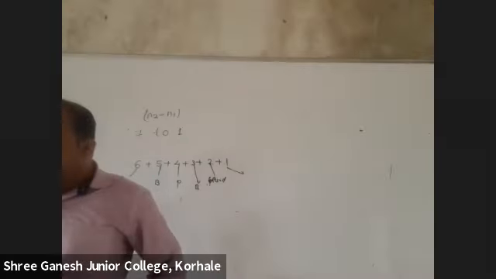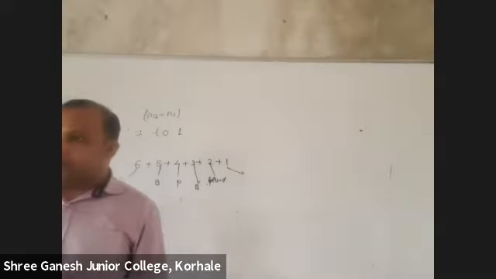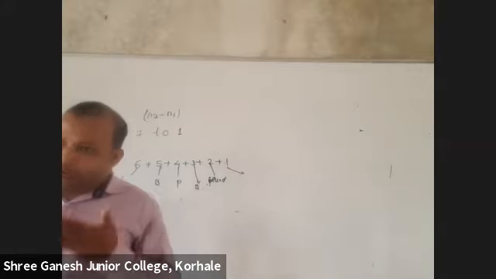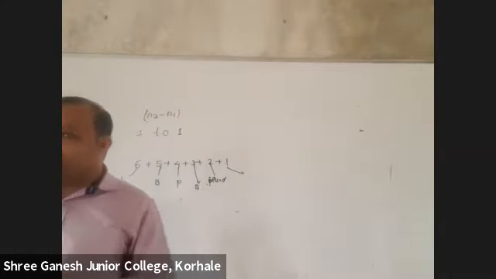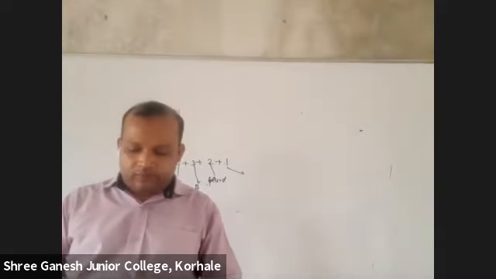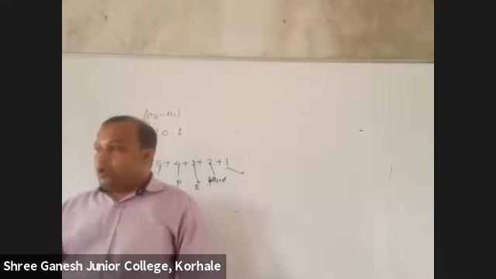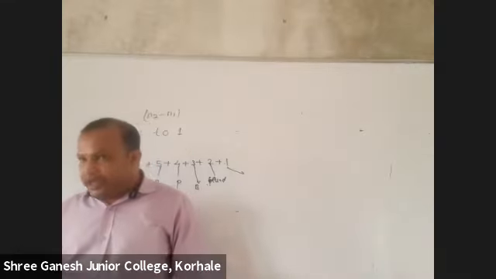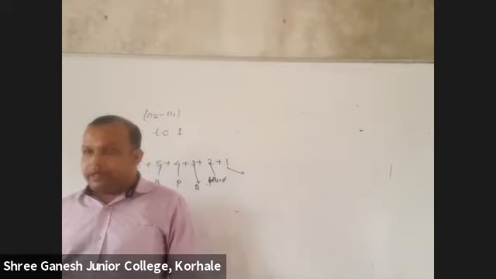What about visible region? 0. There also the answer is 0. Visible region is n is equal to 2. Is it returning to 2? No. 6 to 3, they said. So UV region it is not returning, visible region it is not, but IR region it is returning.